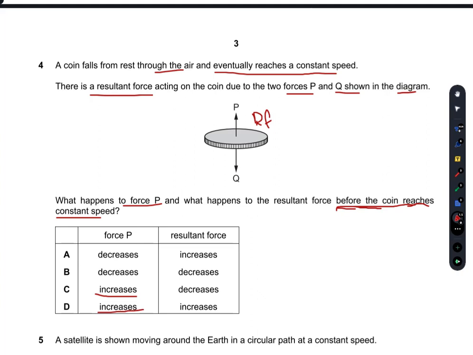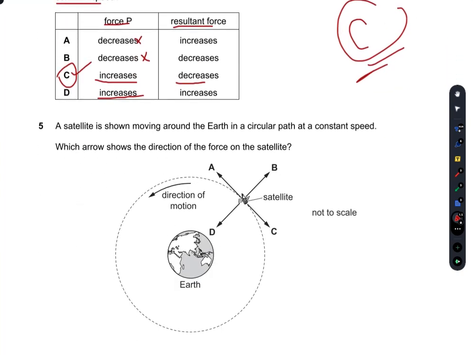The weight, so the mass of the object, remains the same. So force P increases, and if the force P increases, then definitely the resultant force will decrease. So C is the right option. The resultant force decreases when the force P increases. C is the right answer.